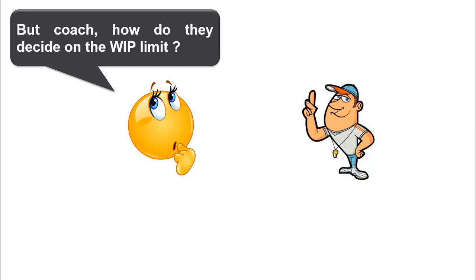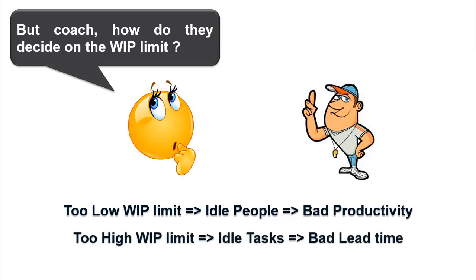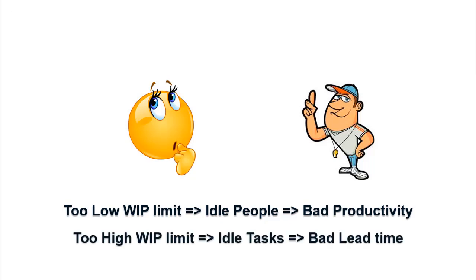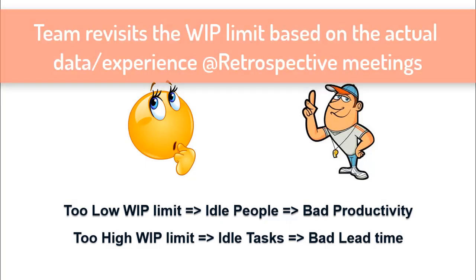Good question. Because too low a WIP limit may lead to bad productivity since idle time for people will increase, and too high a WIP limit means bad lead time since the task will keep on waiting at every stage for a longer time. For the very first time, they make a guess about the WIP limit on the basis of their experience. However, at regular intervals, the team reviews and changes the WIP limit during retrospective meetings.